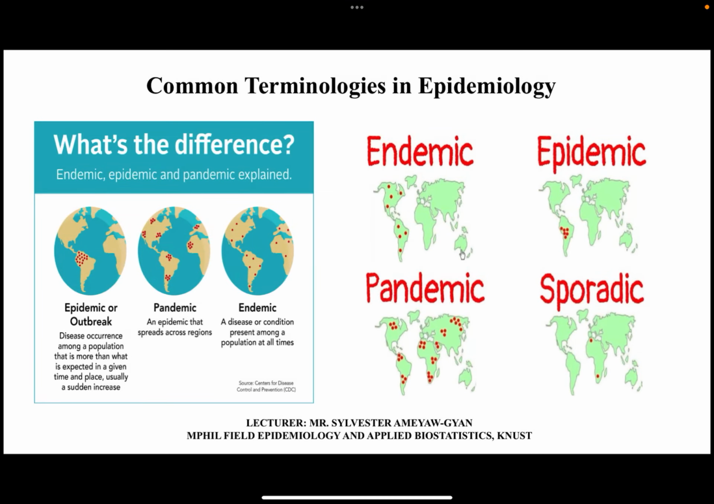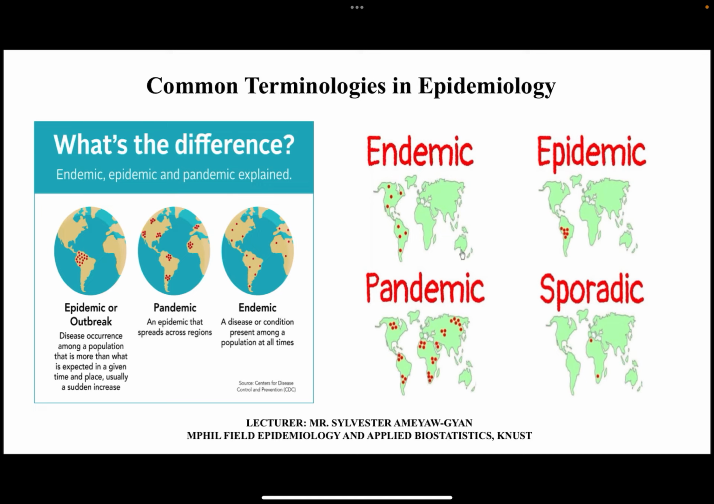Everyone. In this video, the focus is on two common terminologies in epidemiology: epidemic versus an outbreak. Now, what is an epidemic in epidemiology? An epidemic is when there is a sudden increase in disease cases above what is normally expected in a particular region.